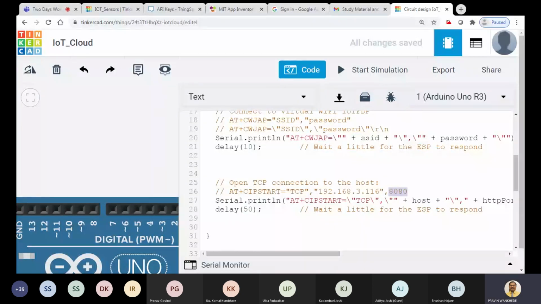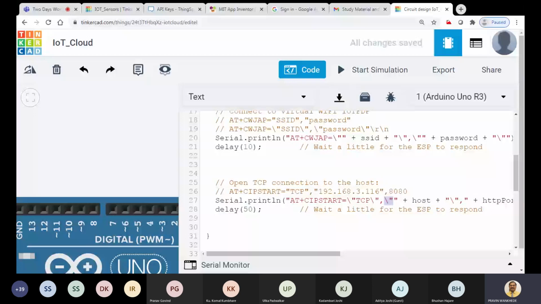Now, we will again write the same thing. We have started with the double quotation, then AT+CIPSTART equals, and since there is a double quotation here, we use a backslash. Then TCP, again using a backslash, then a comma, and again a backslash, and this is completed.